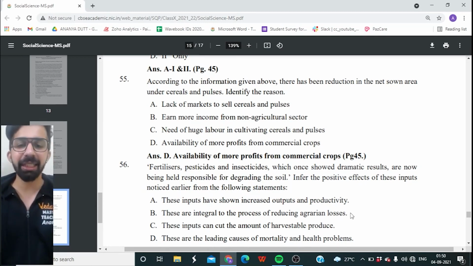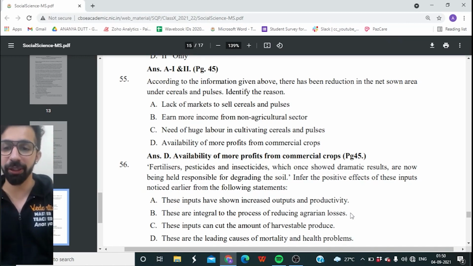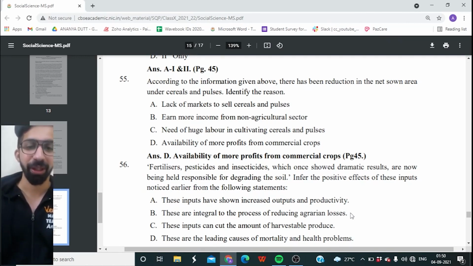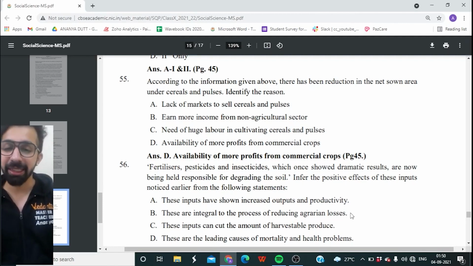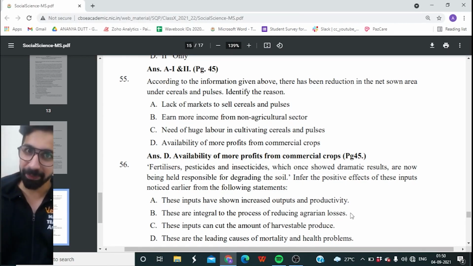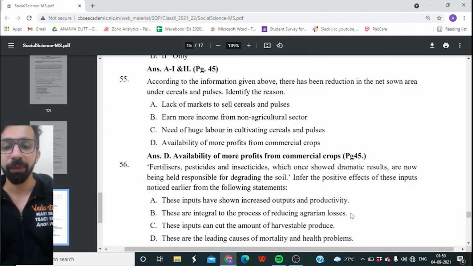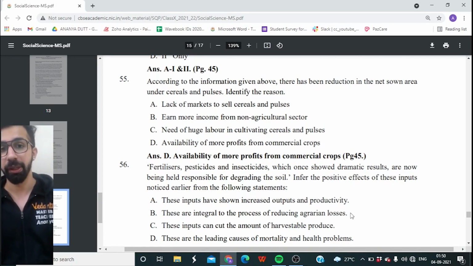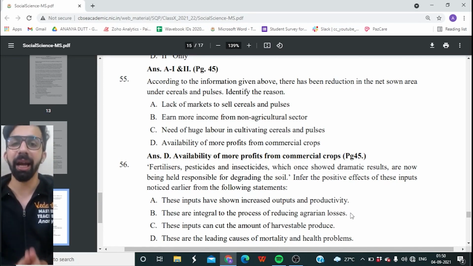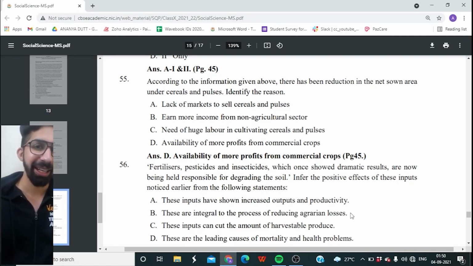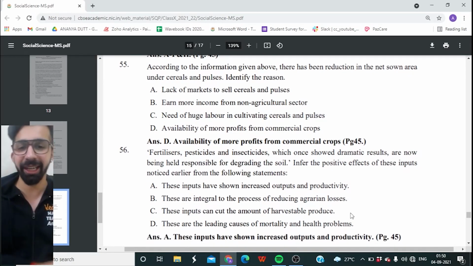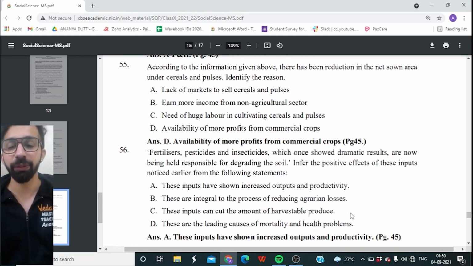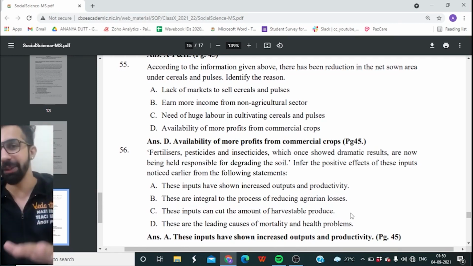Option B. These are integral to the process of reducing agrarian losses. Option C. These inputs can cut the amount of harvestable produce. Or is it option D? These are the leading causes of mortality and health problems. Pause the video and give the answer. And the right answer is option A. These inputs have shown increased outputs and productivity.